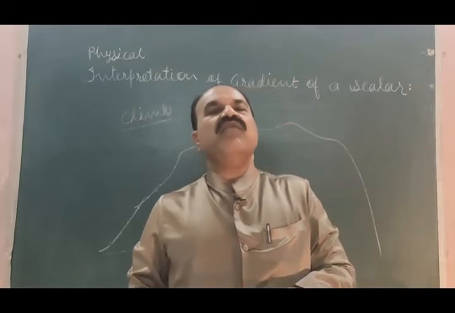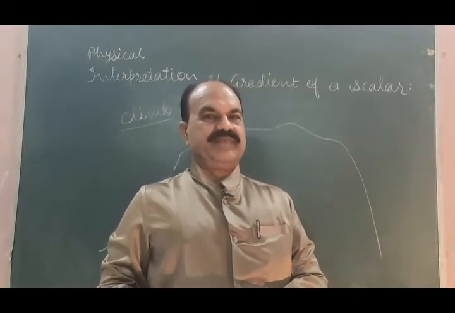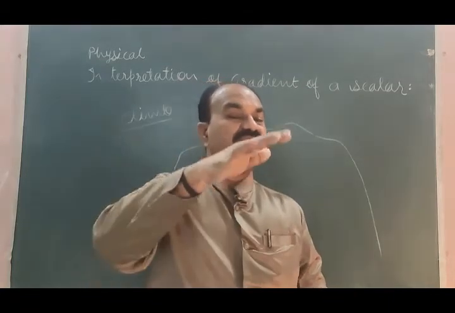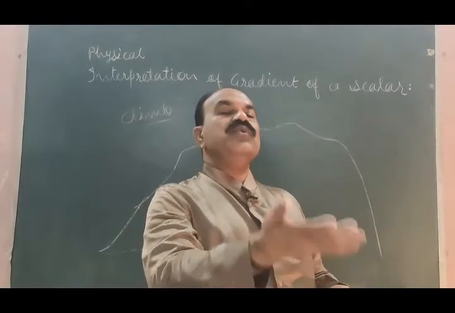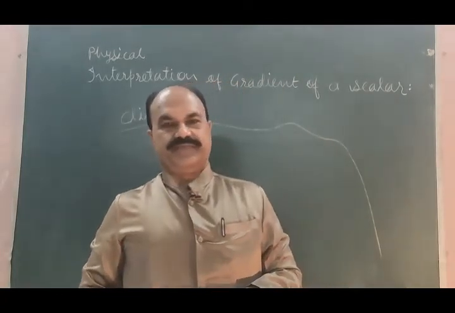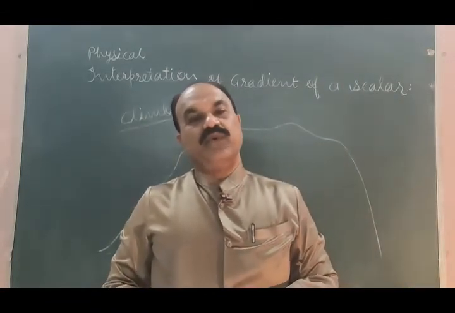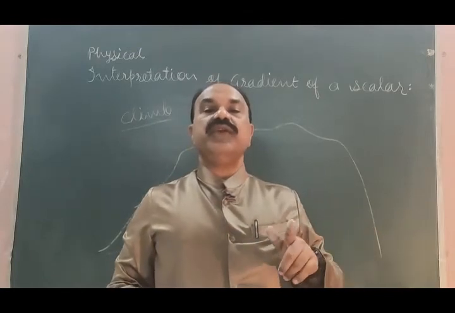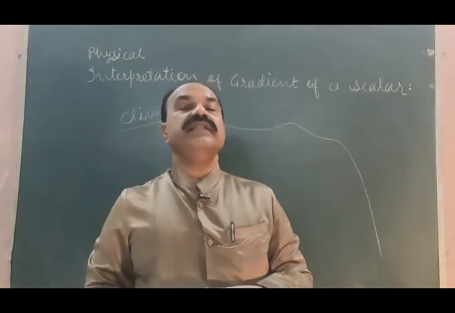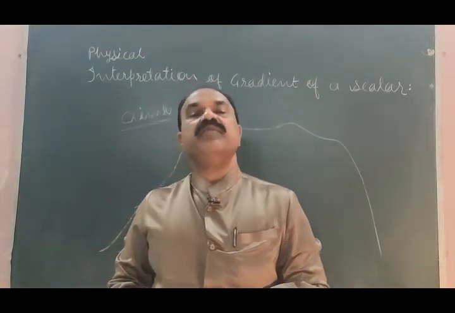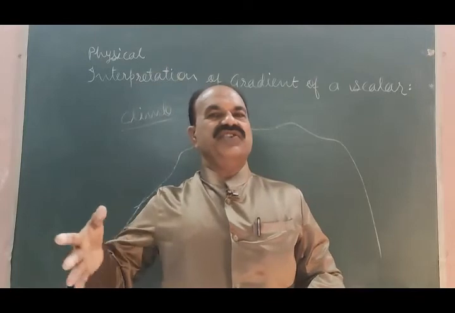Let us suppose that we have one more imaginary surface over the surface of the earth, about 2 meters away from the surface. That will also be an equipotential surface. No work is needed when you are moving, rolling, or taking anything along the equipotential surface. Every equipotential surface is a scalar field, a scalar function.